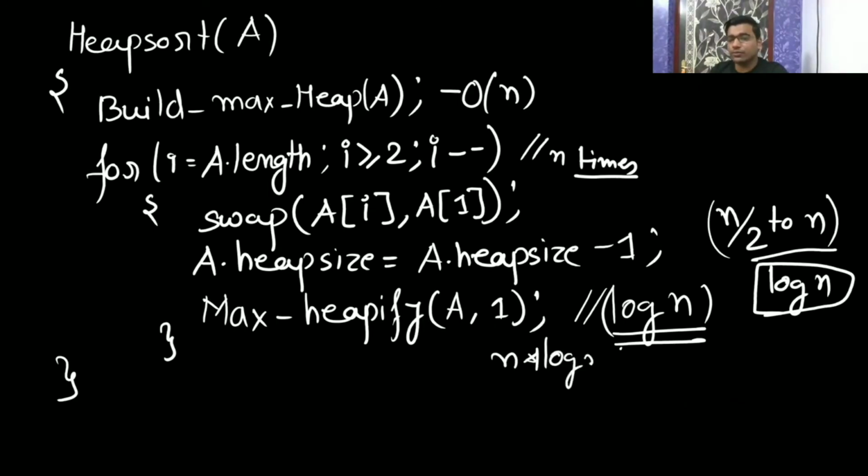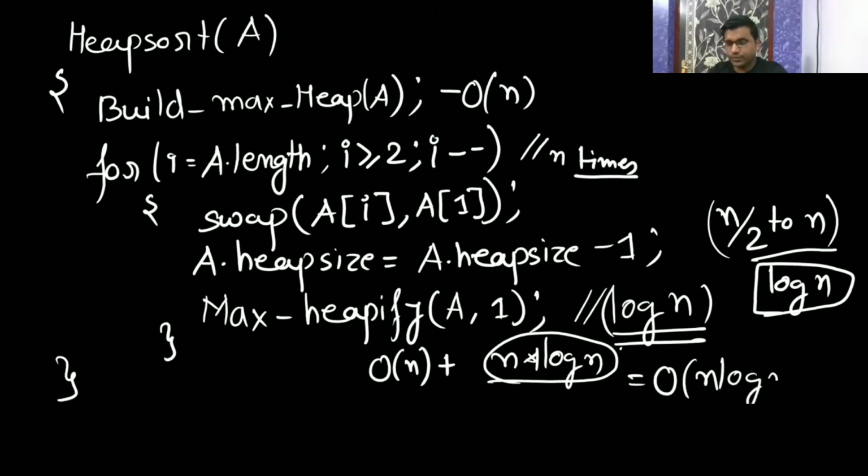Time complexity for this loop is n log n, and for build heap it is n, so overall it is O of n. Is it clear? For n by 2 times the height of the tree is log n, then it gets reduced. N by 2 into log n gives n log n.